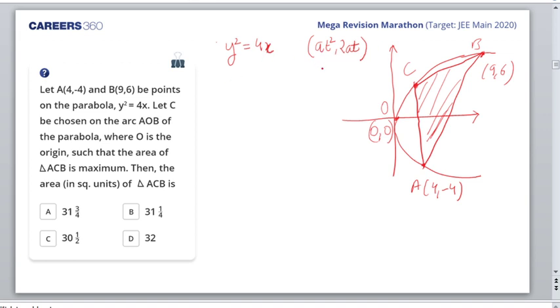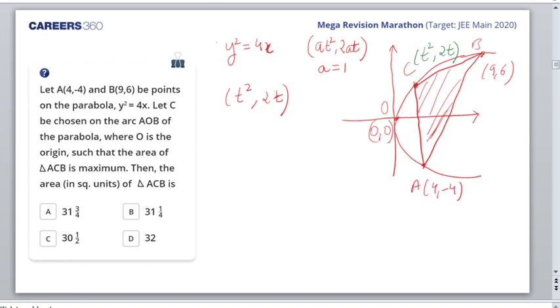Now here, in our case, a is 1, so the parametric coordinates would become (t squared, 2t). These are the parametric coordinates. Now I'll assume the point C as one of these parametric coordinates, let us say (t squared, 2t).